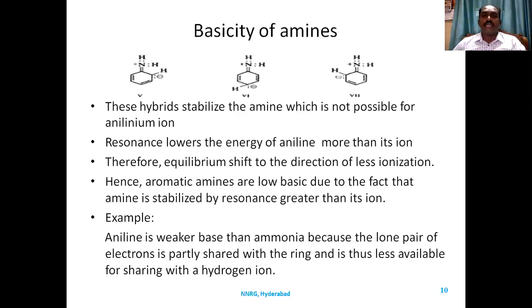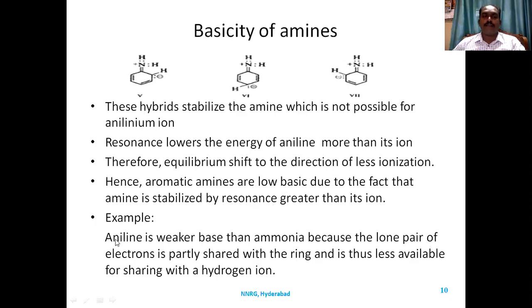Whenever aniline accepts a proton, the equilibrium always shifts towards the left to form aniline, but not the anilinium ion. Due to that fact, aromatic amines are less basic than other amines.